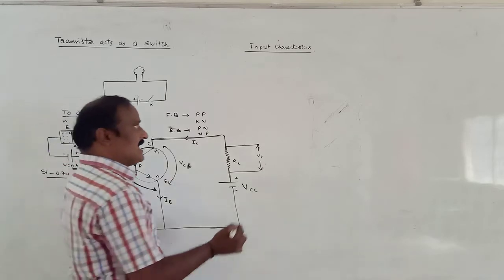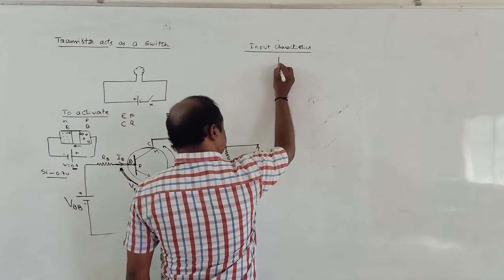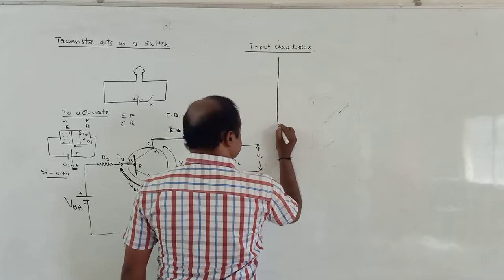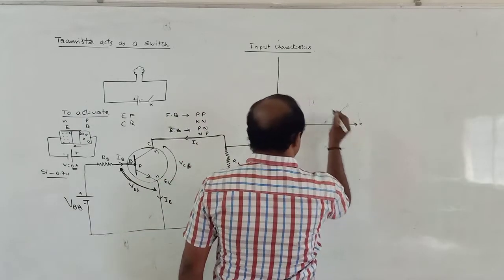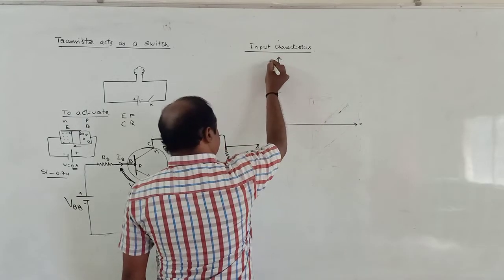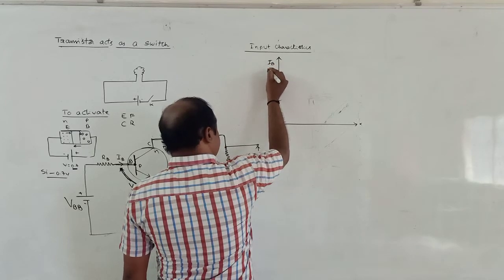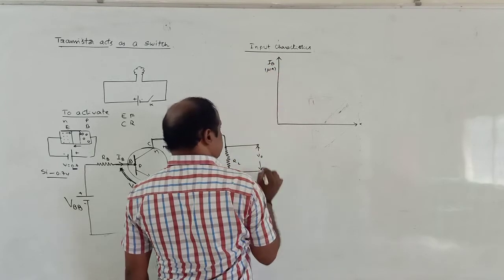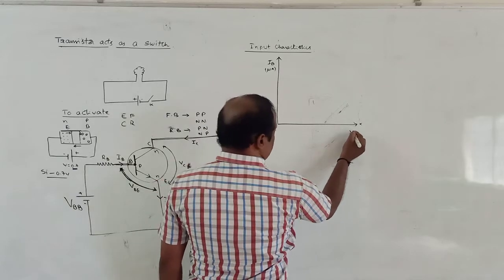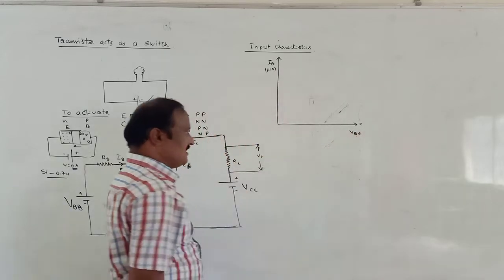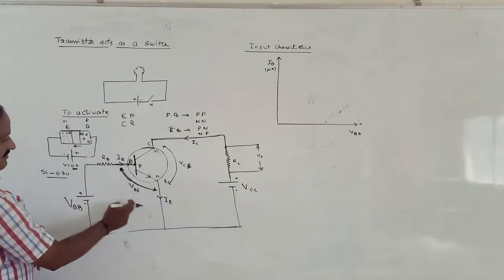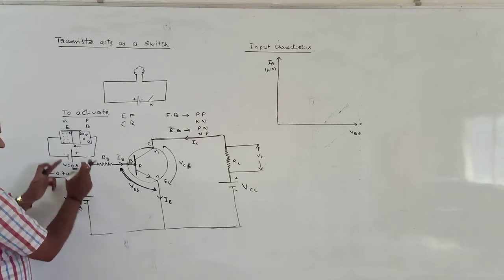Now, a graph is drawn by taking the value of IB, which is very small and represented in microamperes, on the y-axis, and VBE on the x-axis. VBE is the voltage between base and emitter.